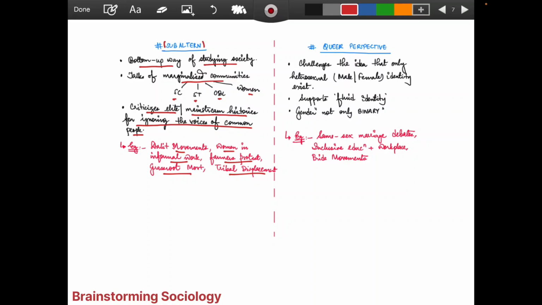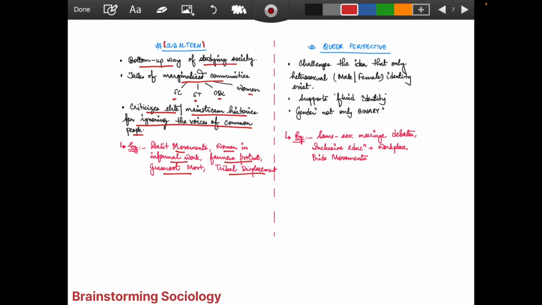Take examples, anything which is happening. Whenever we are talking about manual scavengers, who is going to talk about them? Do you think anybody else is going to talk about them? The first people who will come and talk about them are the sociologists from the subaltern perspective.